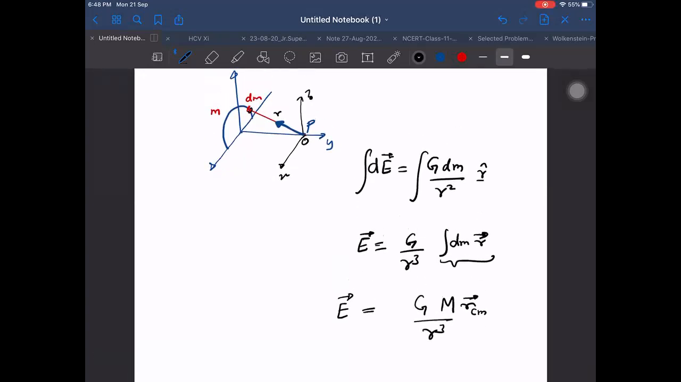We can just take G into dm by r square outside, and I think for others also, what is the problem? If it is dm by r cube, for others also it is applicable. I think so. We are not doing anything wrong. There could be any other object. Let us discuss: for a disk also it will be applicable or not? I think it is applicable even for a sphere also, right?